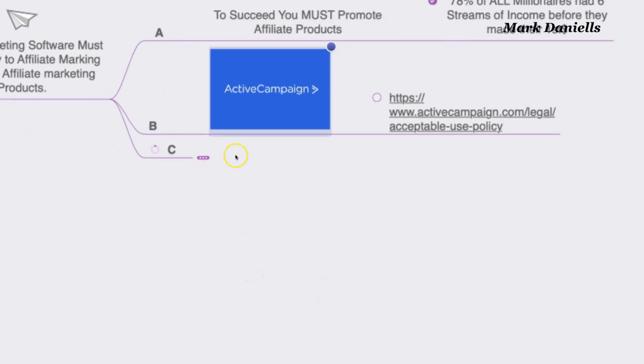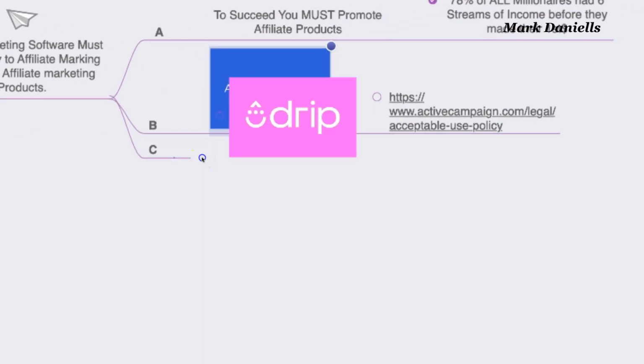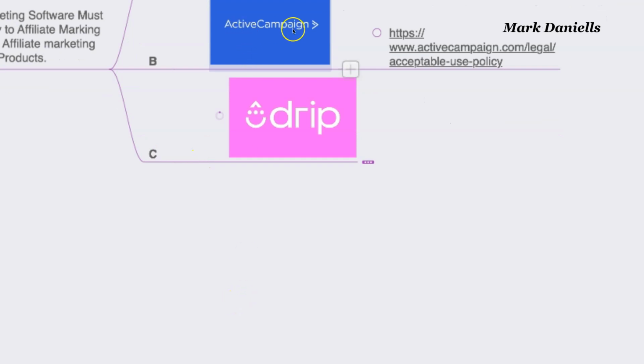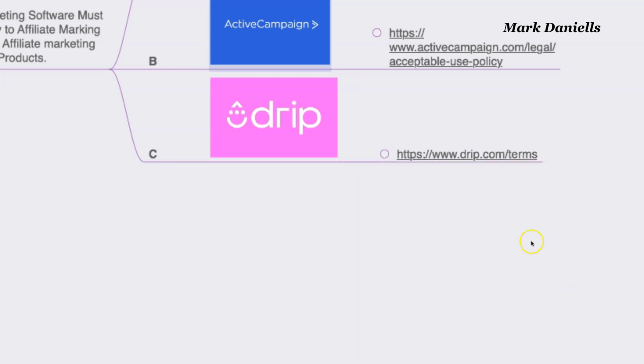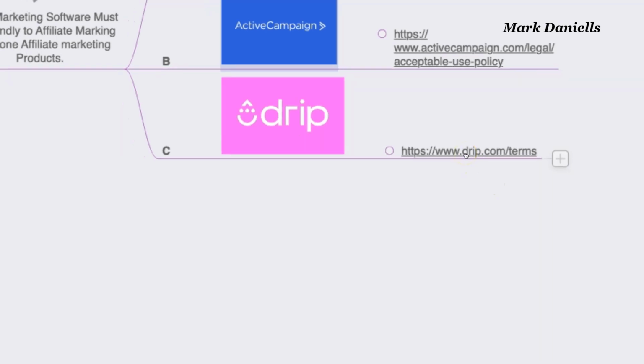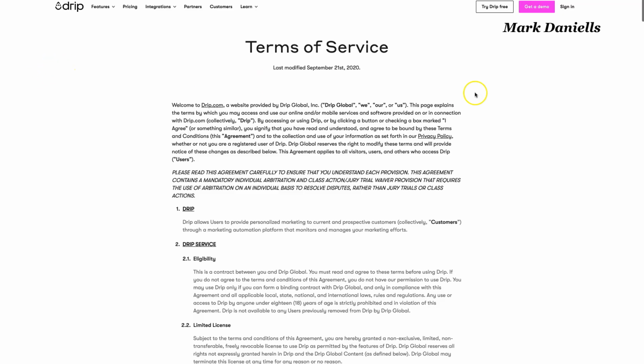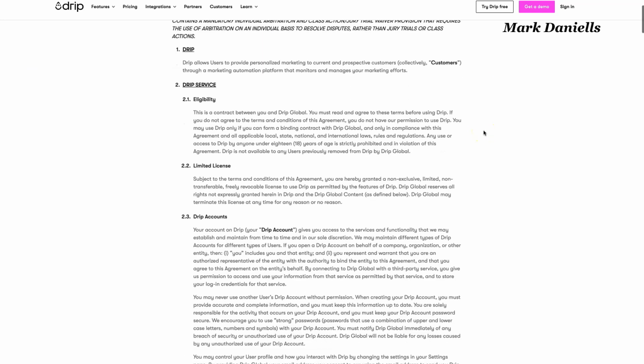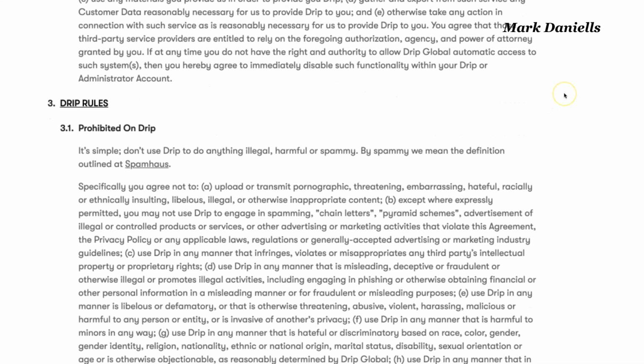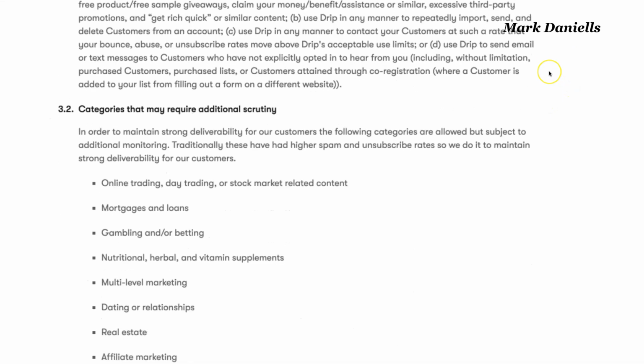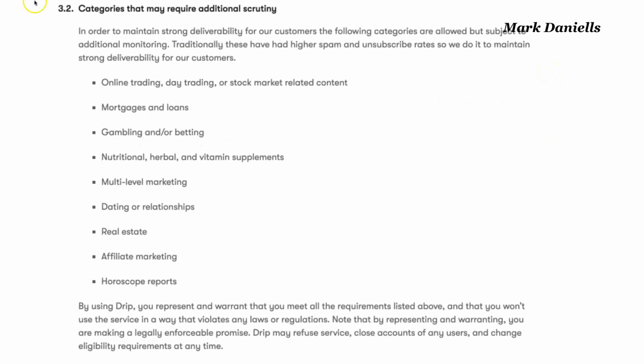This is not just for Active Campaign. I'm going to give you another one. Active Campaign is very well known. Drip also is a very well known email autoresponder. If we go to their website right here, now we are under Drip. If you go to the terms of service and scroll down, you need to be right over here.